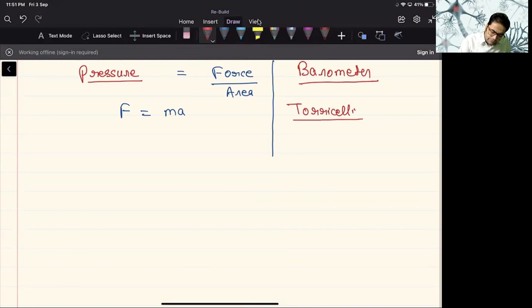Let's say you have a bathtub full of water. Now you can put your mug in inverted. First of all, fill your mug with water and then invert it down.